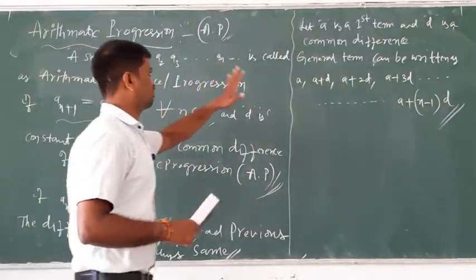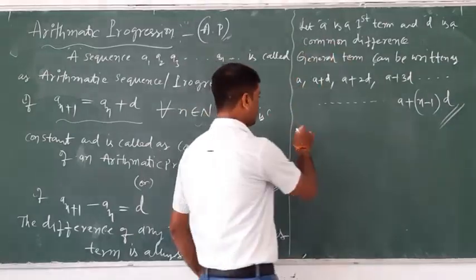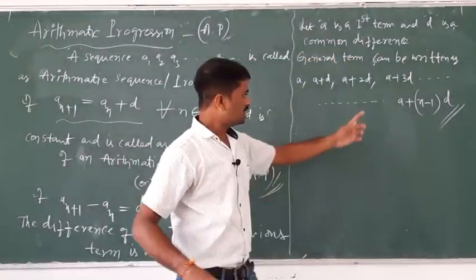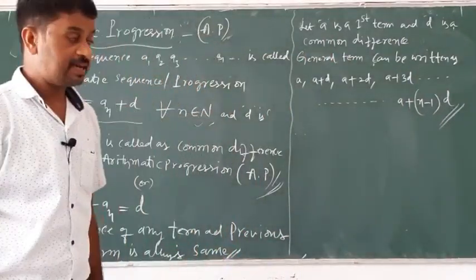Therefore the nth term of an AP is denoted by an.